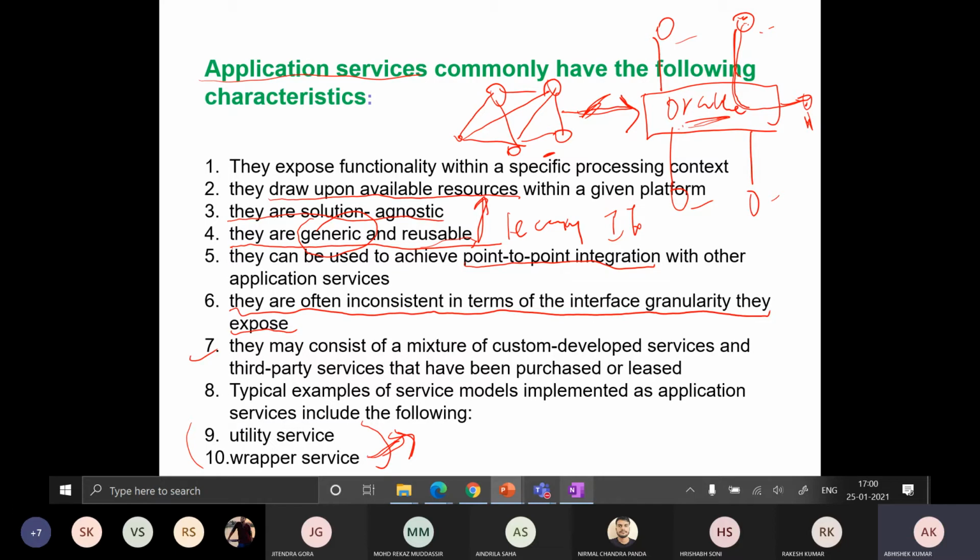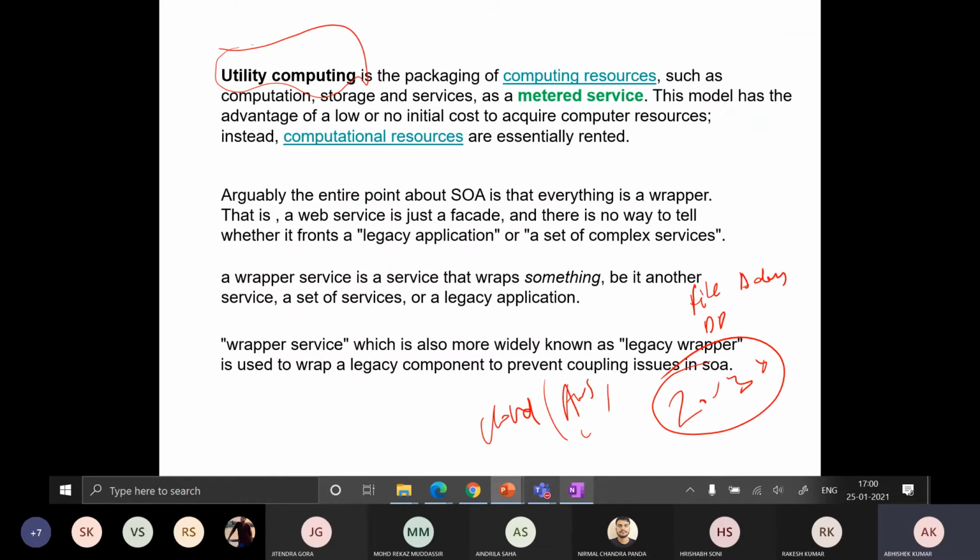And similarly, we have utility services also. So what is the meaning of utility service? Anyone? In the computer system, we have utility services running in the task manager. If you go to your task manager, you will see different utility services already running in your system to support it to run smoothly.